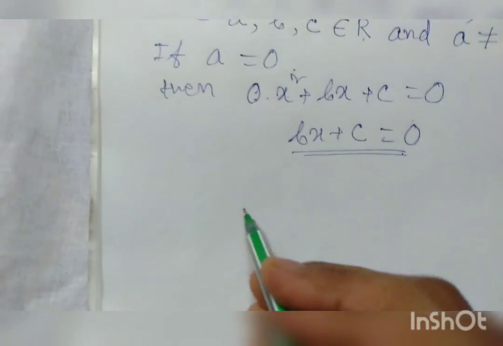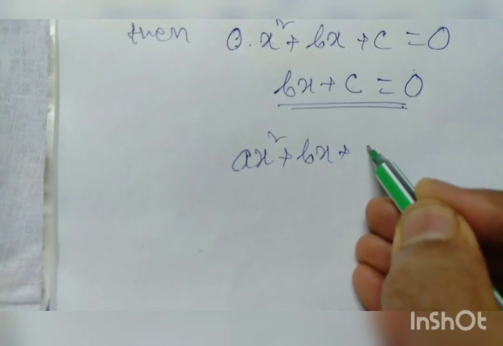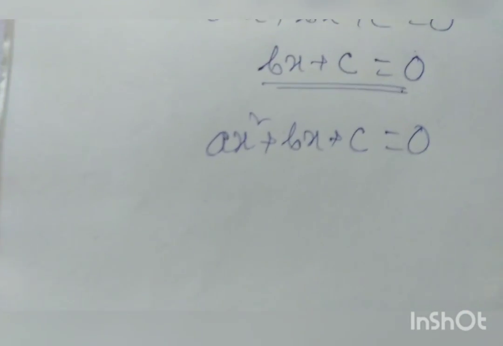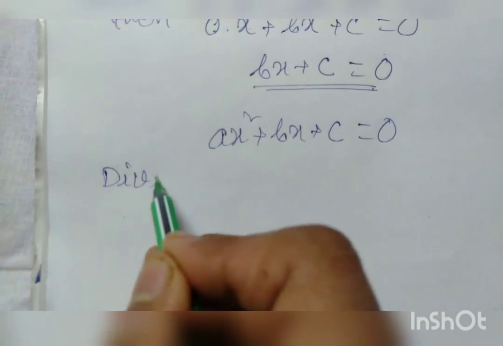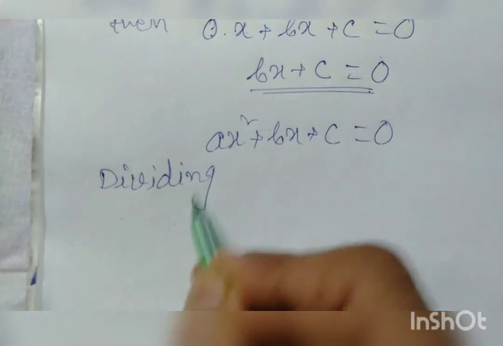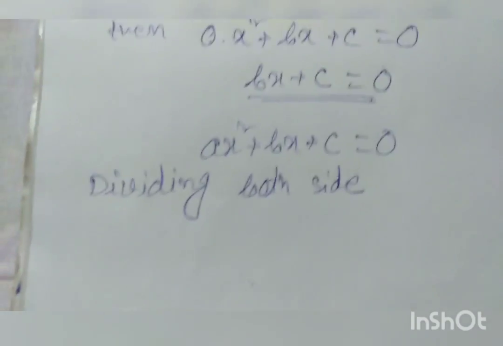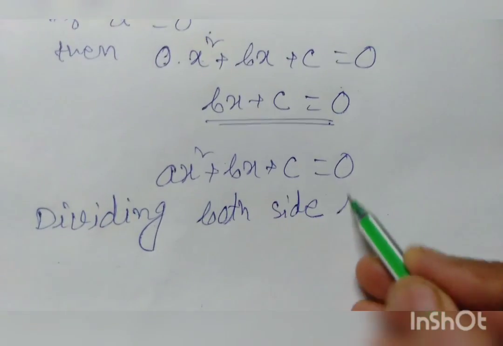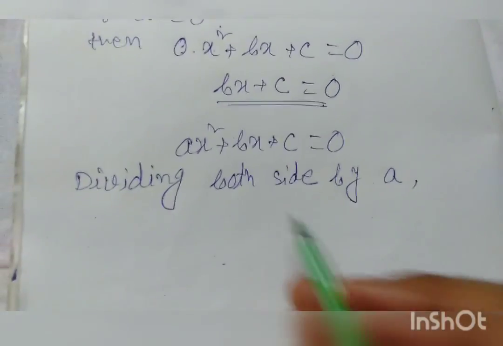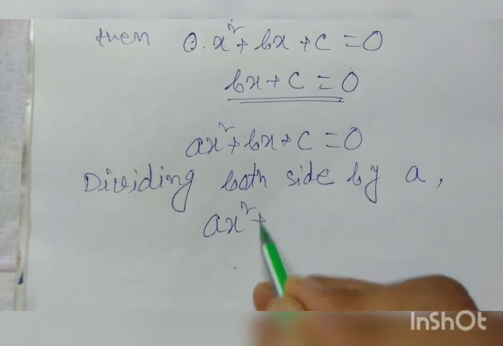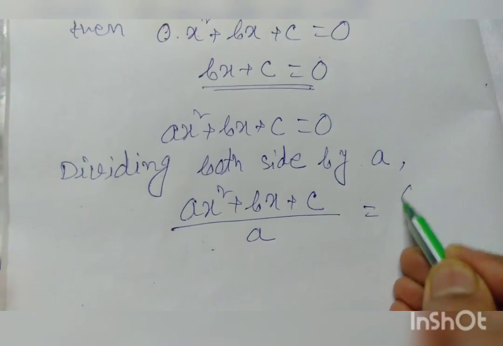Now, ax square plus bx plus c is equal to 0. Dividing both sides by a, that is ax square plus bx plus c divided by a is equal to 0 divided by a.